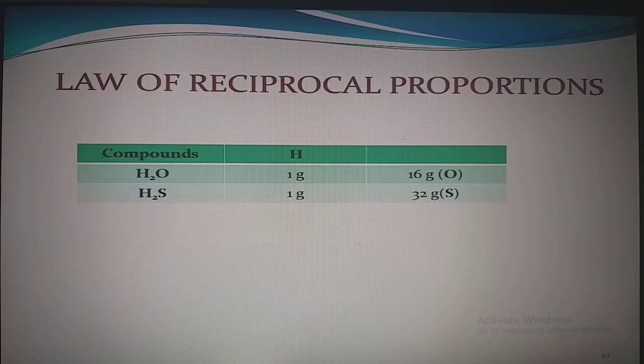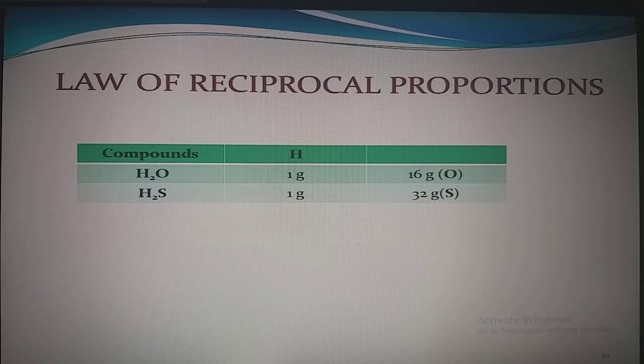Let's take an example to understand this law. Here also we have taken two compounds, but in both compounds only one element is common and the other element is different. So in all there are three elements involved. Again, the mass of the common element, that is hydrogen, is fixed in water and H2S, and that is 1 gram. This is an important point.